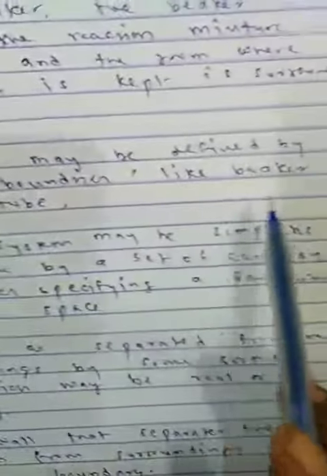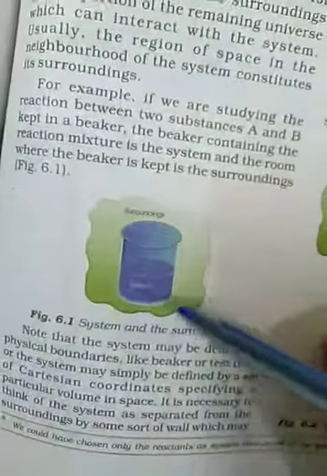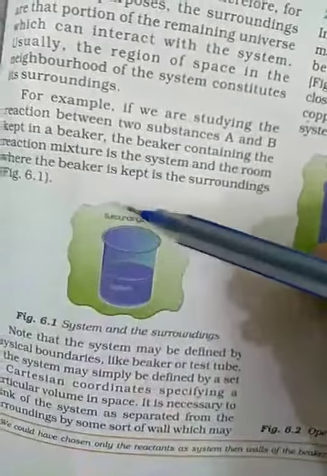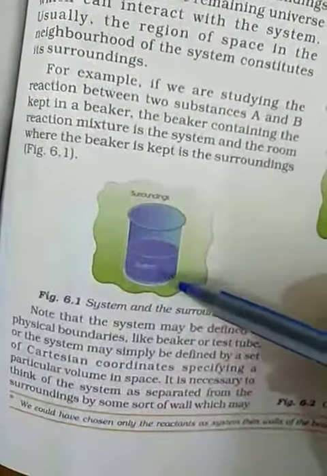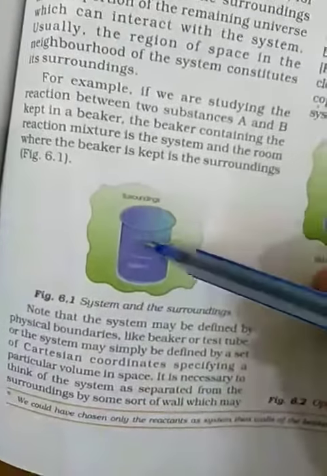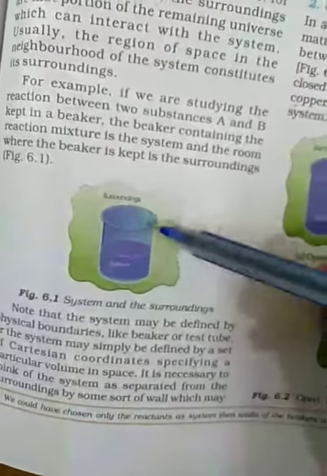Okay, a system may be defined by physical boundaries like a beaker or test tube. You can see your tea vessel is kept in a container. So these are called physical boundaries. It is not open, it has physical boundaries.